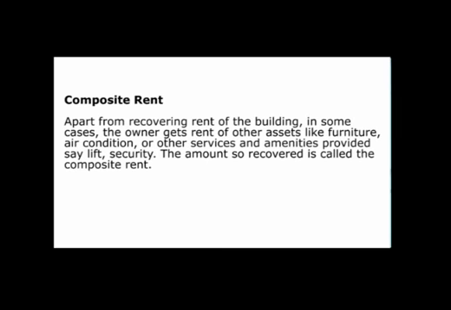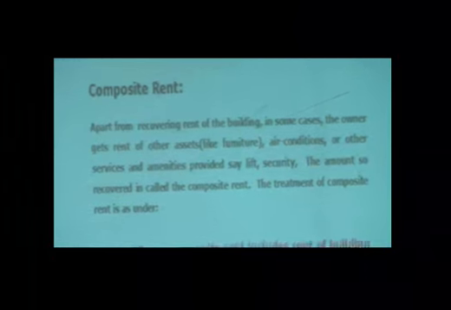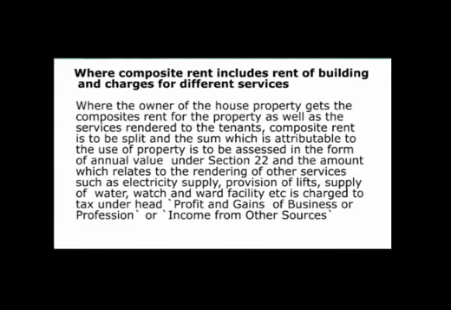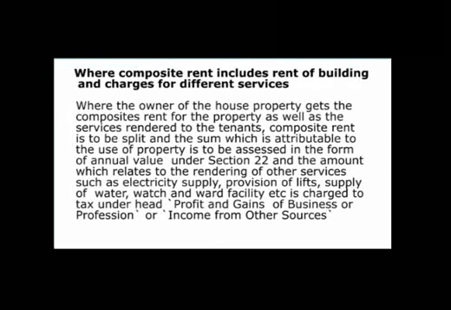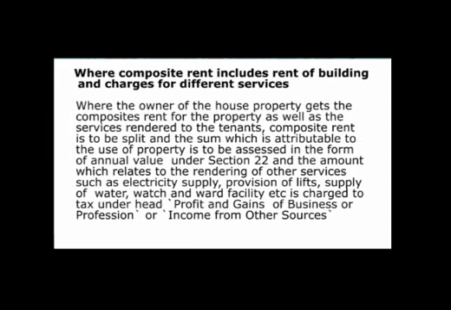What would be the treatment of the composite rent? It may sometimes happen that you are letting out the property on rent to someone, and along with the letting out, you are also giving on rent some other incidental things along with it.